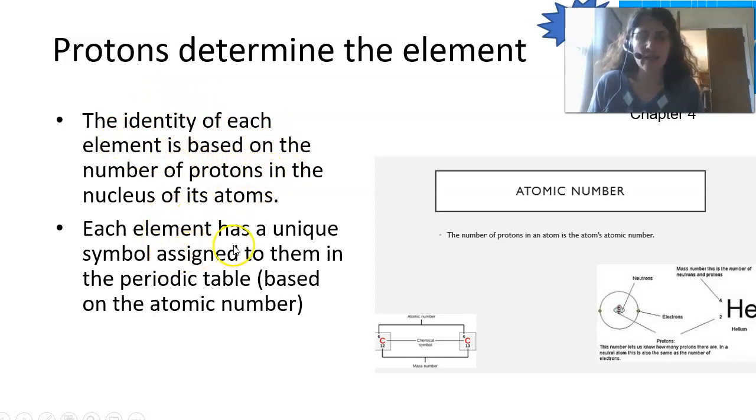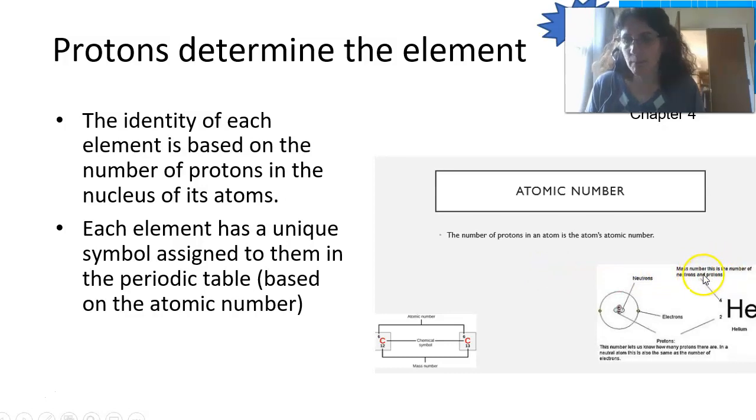Each element has a unique symbol, and it is assigned to them in the periodic table based on the atomic number. So here are some samples of that, where we can see helium has 2 protons. That's how it gets its atomic number. Its atomic number is 2. And that is how we'll find it in the periodic table, which we'll get to more in a little bit.